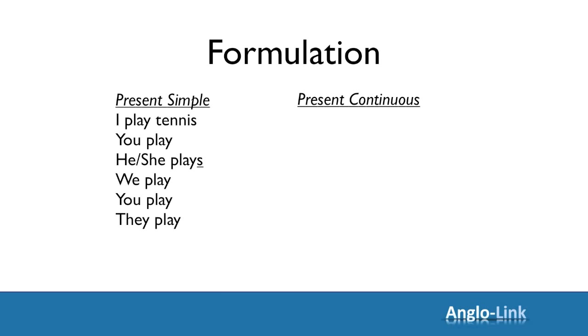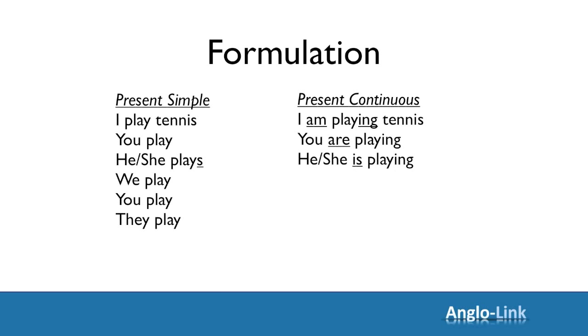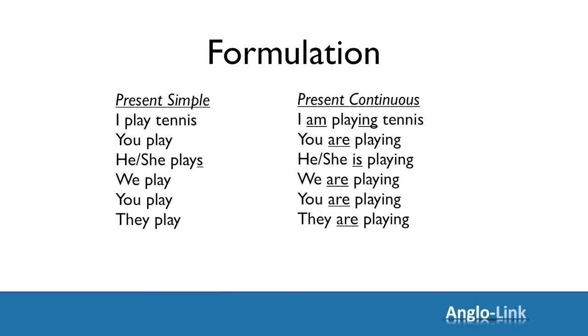Let's look at present continuous. You probably remember that you need the verb to be to conjugate this tense. So, I am playing tennis. You are playing tennis. He or she is playing tennis. We are playing tennis. You are playing. And finally, they are playing. That's right. Just conjugate the verb to be and add ing to the main verb. And that will give you the present continuous.